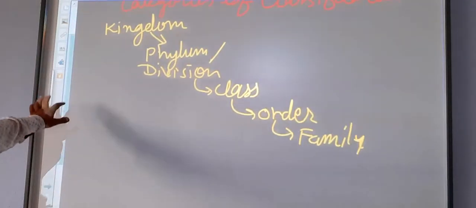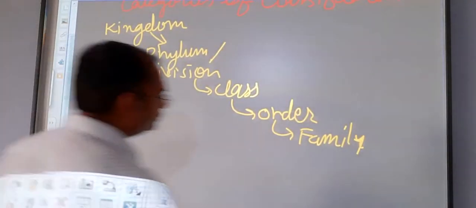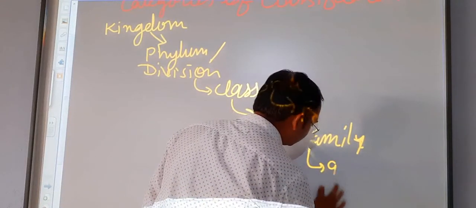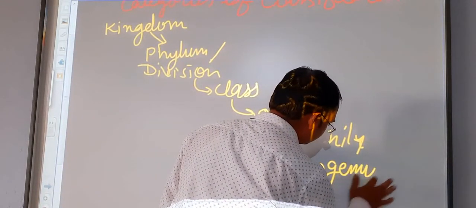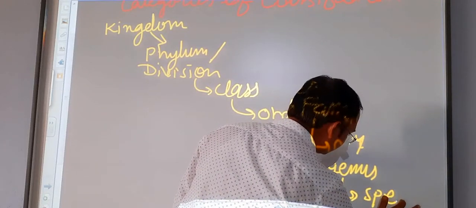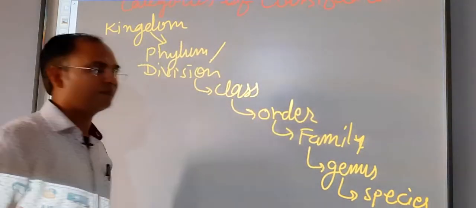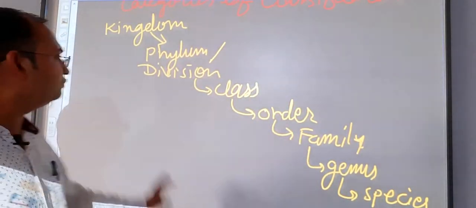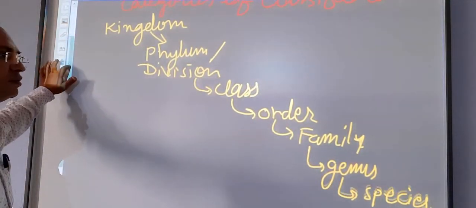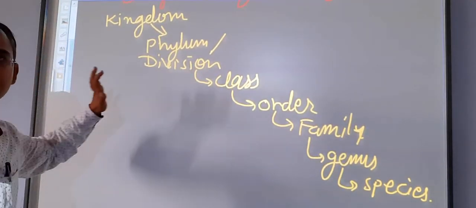Here, students, the family is a group of genus, and genus is a group of species. Nowadays a new category, that is subspecies, is also used, but we have to see first of all these groups.